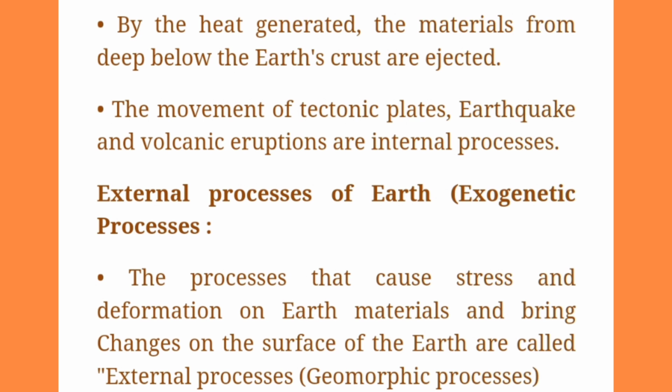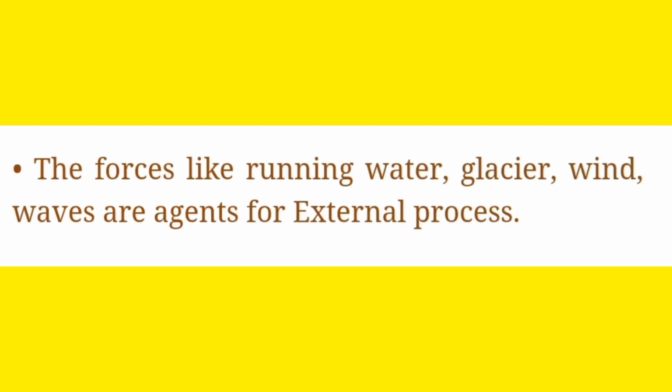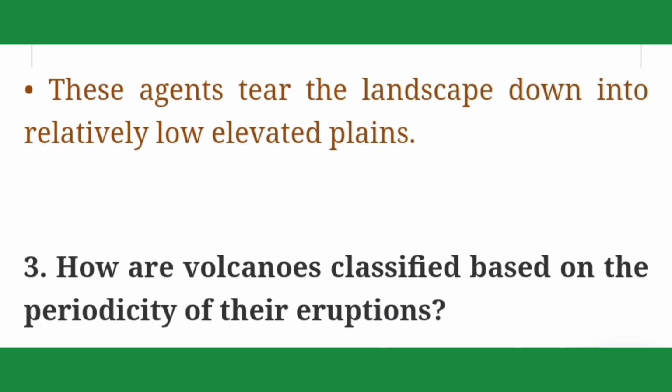Next one: external processes of earth, exogenetic processes. First point: the processes that cause stress and deformation on earth materials and bring changes on the surface of the earth are called external processes, or geomorphic processes. Second point: forces like running water, glaciers, wind and waves are agents for external processes. Third point: these agents wear the landscape down into relatively low elevated plains.